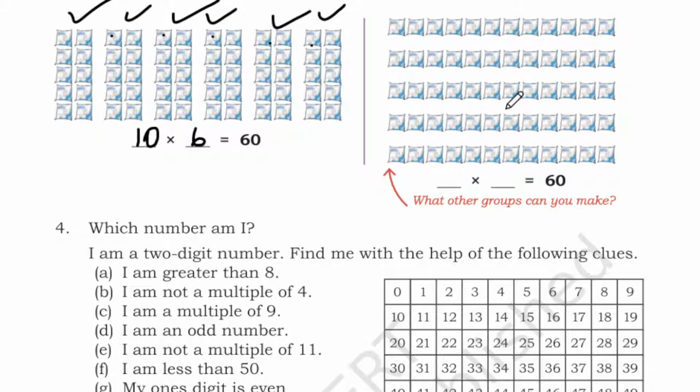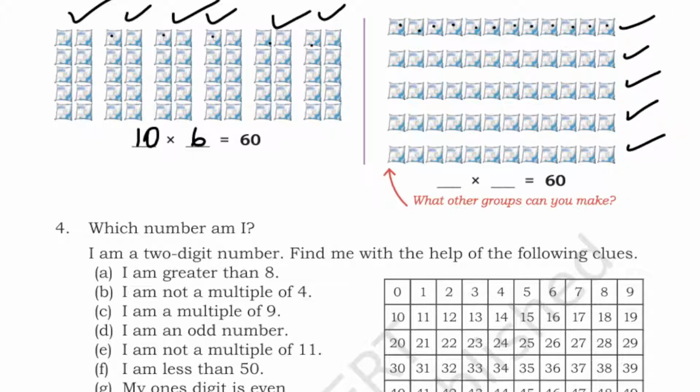Likewise here, what do you have? Let's see how many are there. 1 2 3 4 5 6 7 8 9 10 11 12 are there. And how many rows? 1 2 3 4 5.